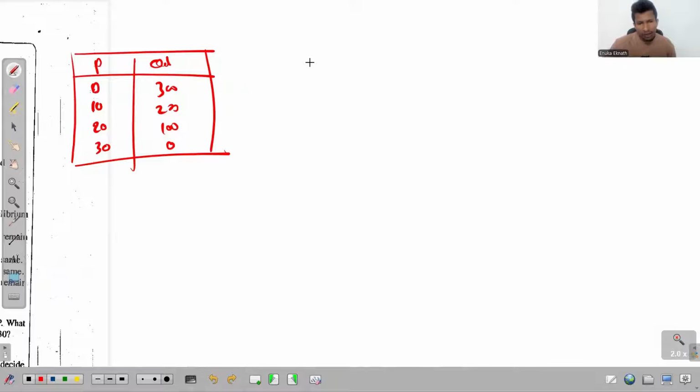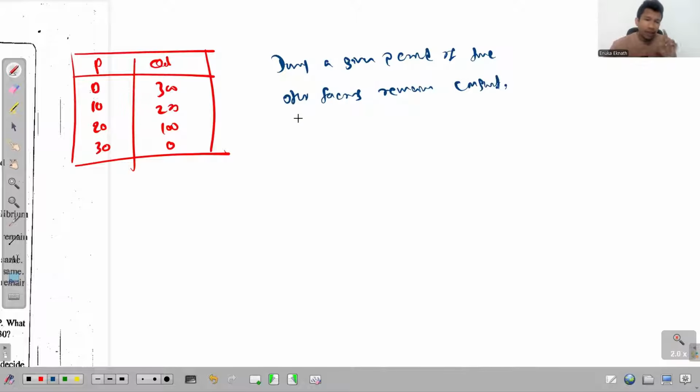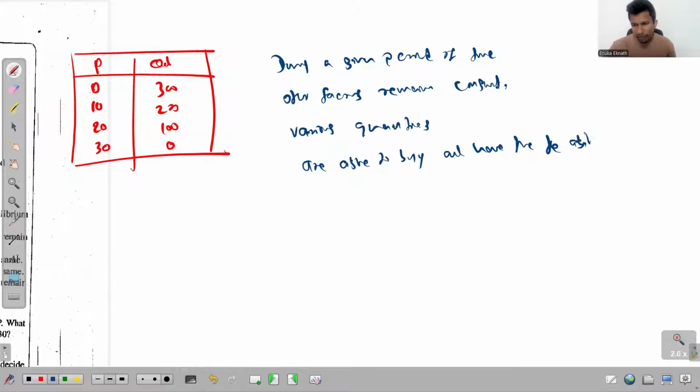Demand is this. Look at this one. We say during a given period of time, when other factors remain constant, look at the most important part that I'm going to write here: various quantities that consumers are able to buy and have the ability to buy at various prices available for a good in the market is known as the demand.